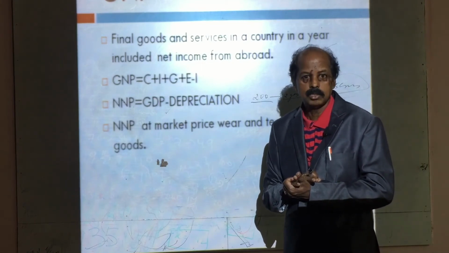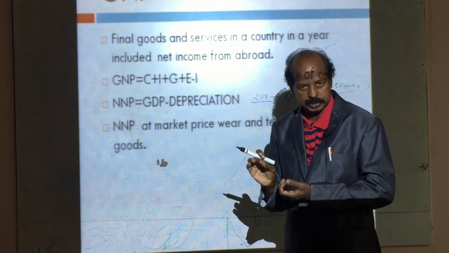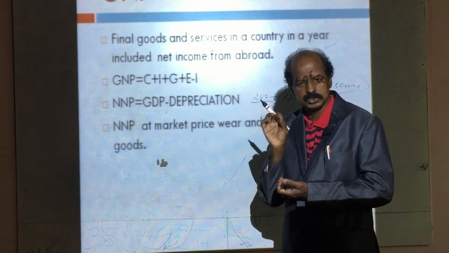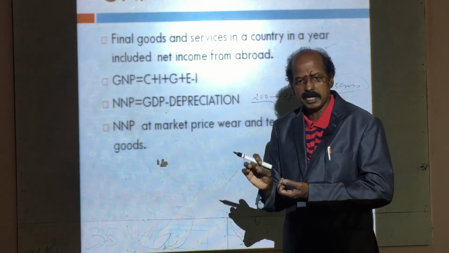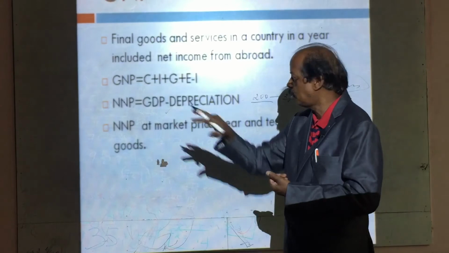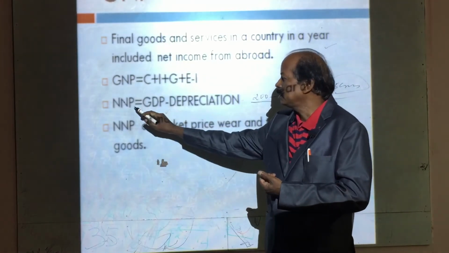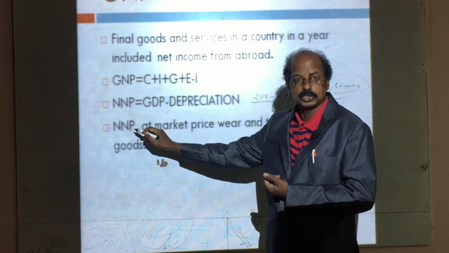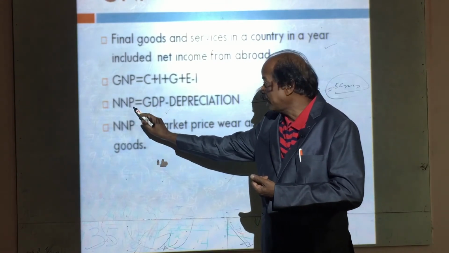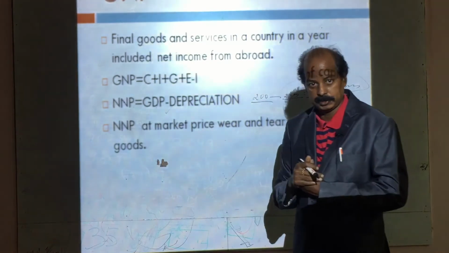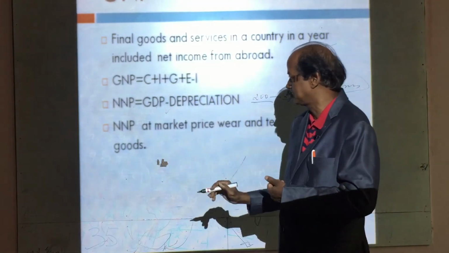Net national product is also called national income at market prices. This is also called national income at market prices because every good and service is calculated in a year at current market prices. So all these goods are included in GDP and NNP. So NNP is also called national income at market prices. That is the third concept.